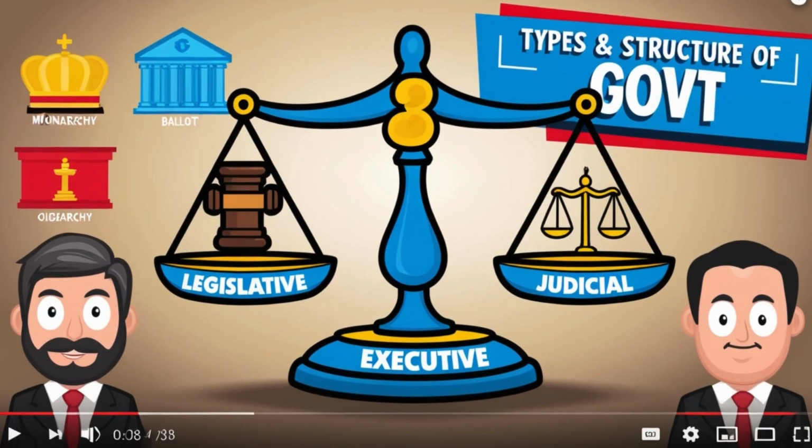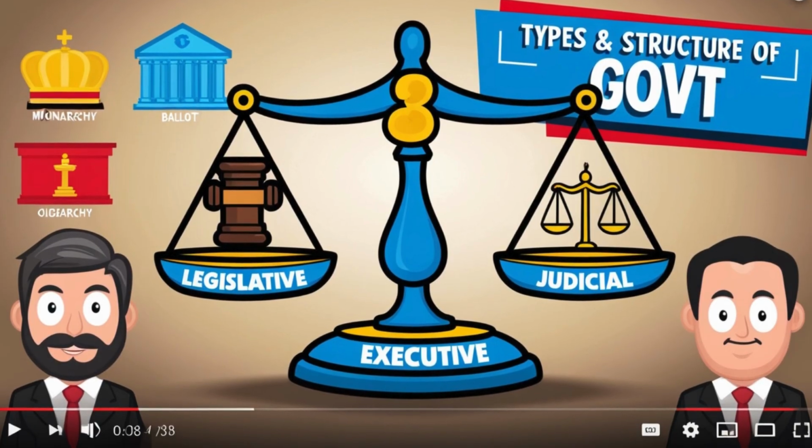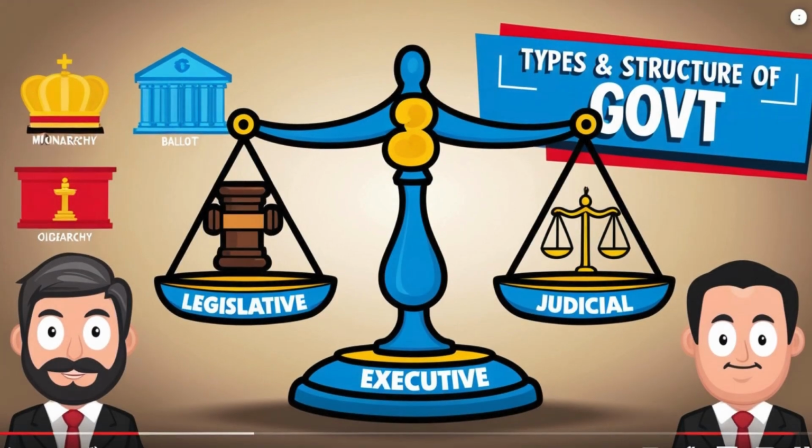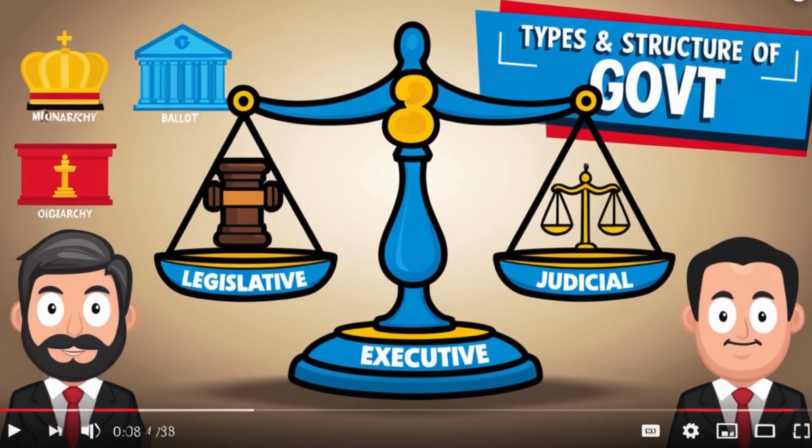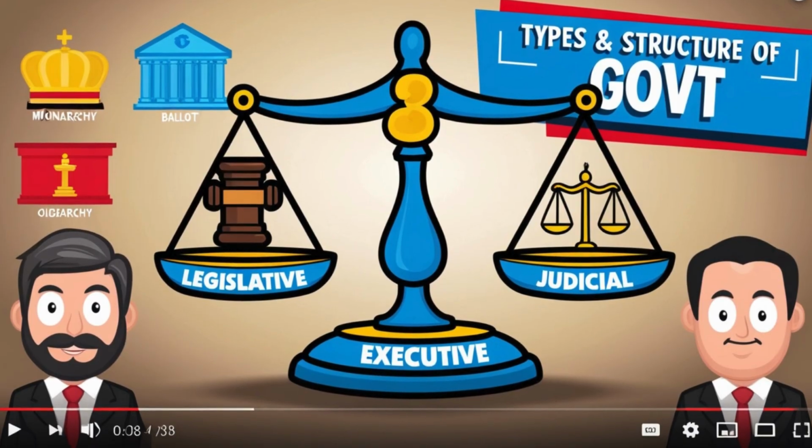So why do we have three arms? The reason is that they create a system of checks and balances. What does it mean? No branch should be too powerful. If the president says, I want this law in Nigeria, the legislative arm can deliberate on it and say, no, this one cannot work. At the same time, you see people sue the government and take them to court. So no branch should be too powerful. That's the essence of having three arms, so that they create a system of checks and balances. Each one checks the other, so that power is not abused.